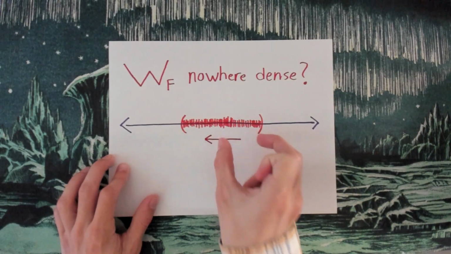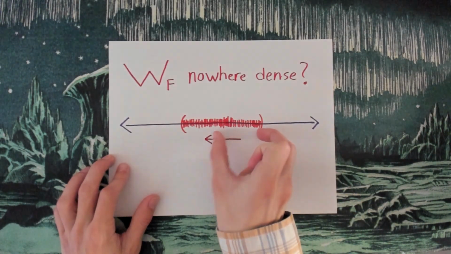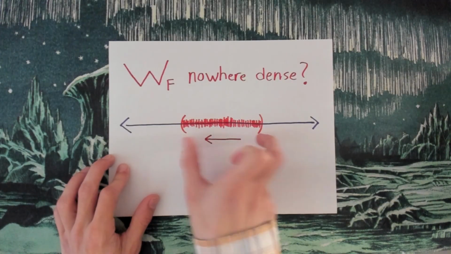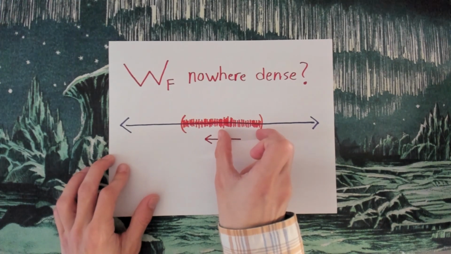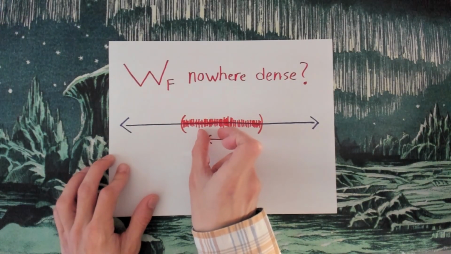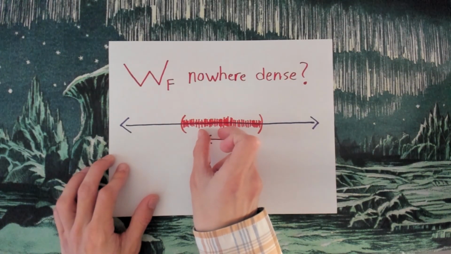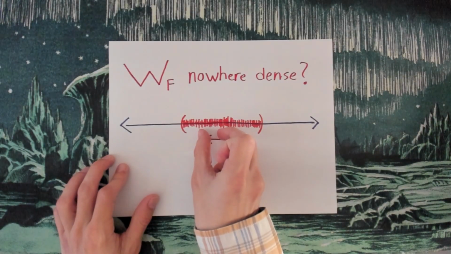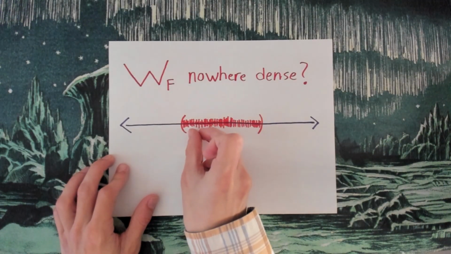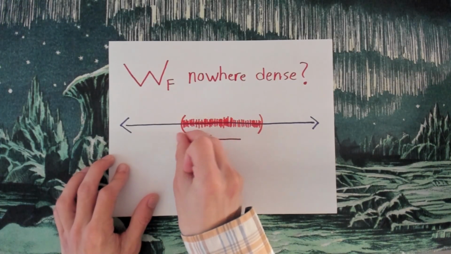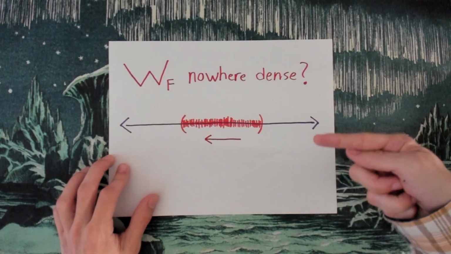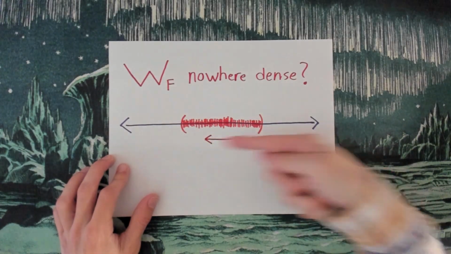So say this is like a width of, say, 1, just for instance, then I can take an interval of width 1/2. It's filled with limit points, which means somewhere in there, there's going to have to be a point of WF, and I can choose that point. And then within a width of 1/4, it's going to be filled with limit points of WF, which means somewhere in there, there's going to be a point of WF. I'll pick that point, and then a width of 1/8, I'll find a point of WF, and then a width of 1/16, I'll find a point of WF. And I continue that infinitely many times, which means I found an infinite descending chain of points of WF.